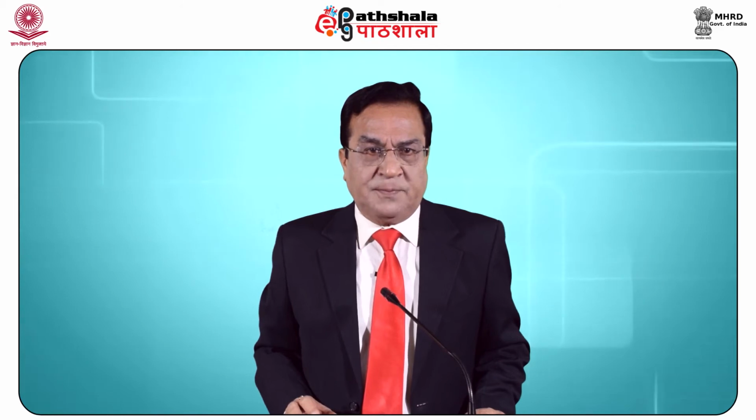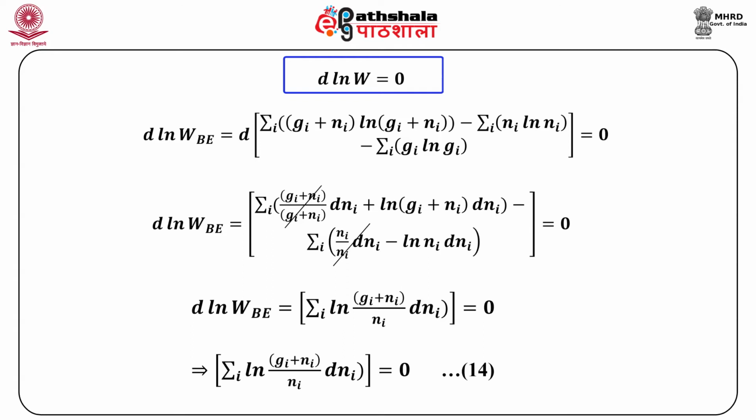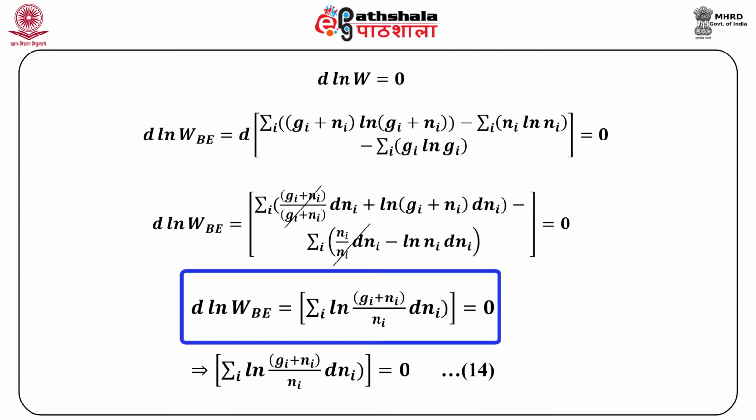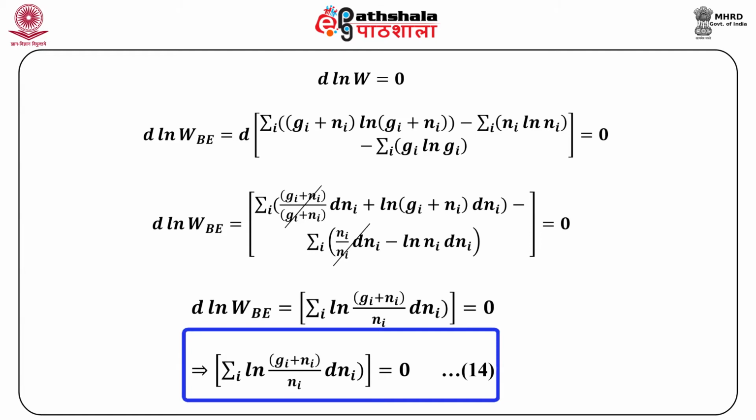Now, we apply the first condition of maxima, and that is d ln W should be equal to 0. If we apply this condition as we have done it here, we get ultimately d ln W_BE is equal to summation i ln ((gi plus ni) upon ni) dni is equal to 0, or in other words, summation i ln ((gi plus ni) upon ni) into dni is equal to 0. This is the third equation, equation number 14, which we get.